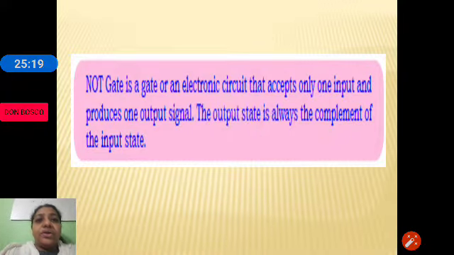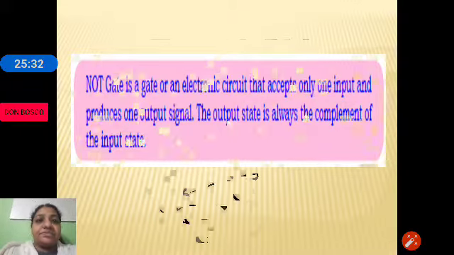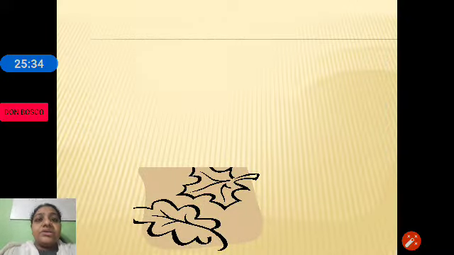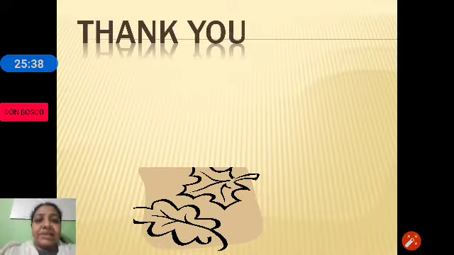So the NOT gate is an electronic circuit which accepts only one input and produces one output signal, the complement of the input. So this is about the logic gates and the basic operations of Boolean algebra.